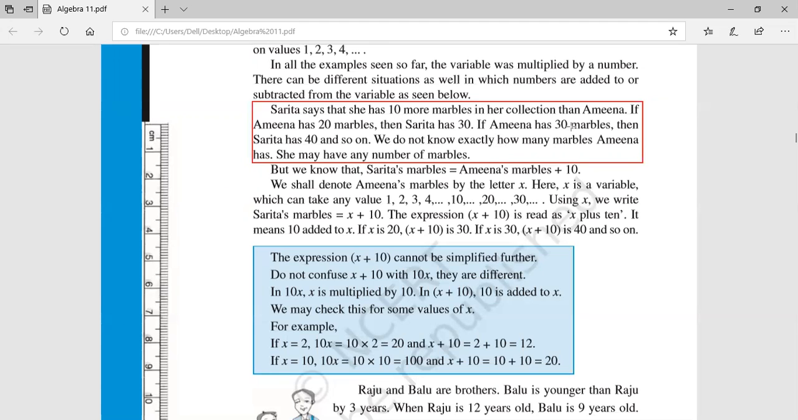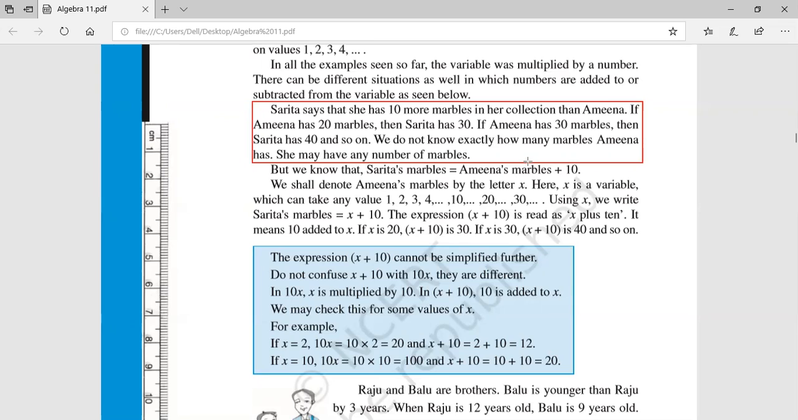What will you do? Suppose Amina has 20, then how much is with Sarita? If Amina has 20 marbles, how many marbles will Sarita have? Obviously 10 more. It means 20 plus 10, that is 30. If Amina has 30, how much will be with Sarita? Same thing, 30 plus 10, addition of 10, that is 40.